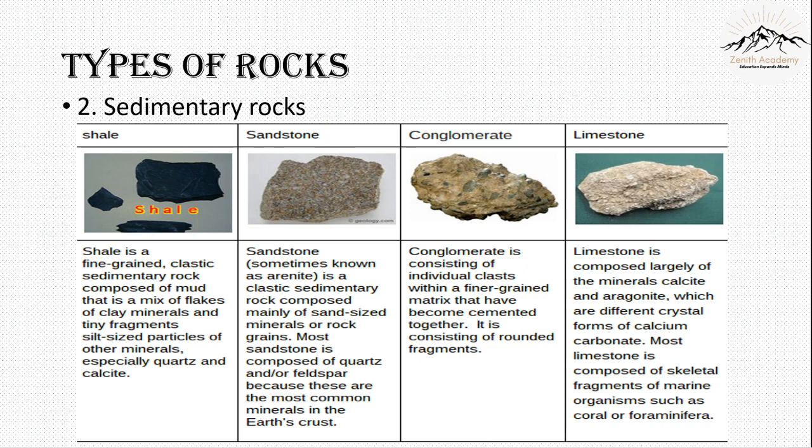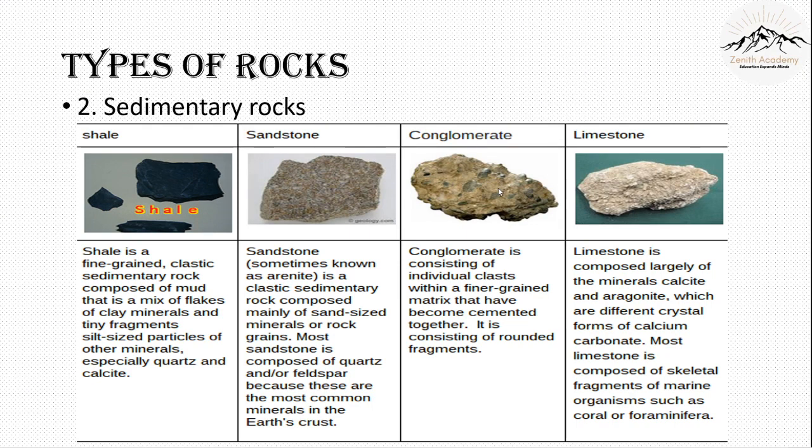Shale is usually found in black color, very dark color, and it's used for making tiles, bricks, and cement because it has a lot of clay content. Next is our sandstone. It is a very soft kind of rock, and it is again used for making cement. It's found in other colors such as red, pink, slightly brown, and yellow. It's used for construction. The Red Fort that we know, that's in Delhi, is made of sandstone.